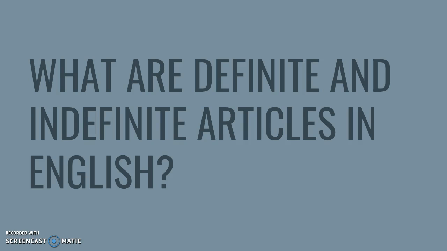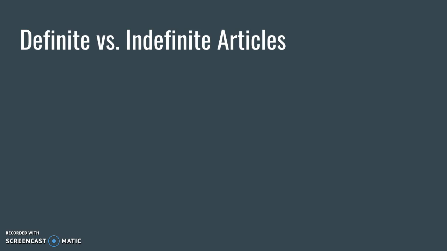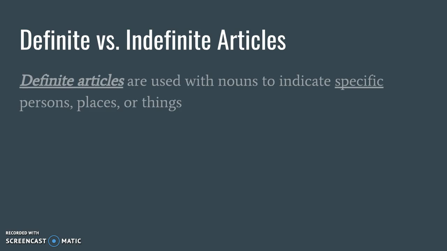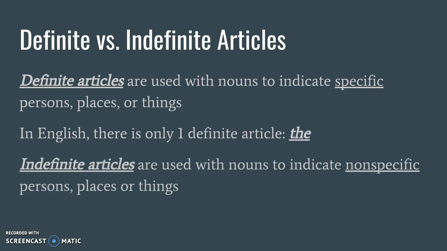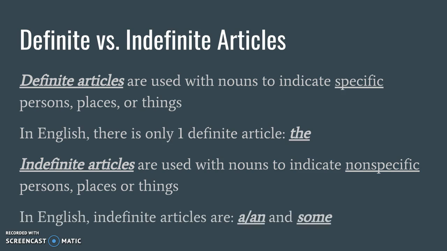What are definite and indefinite articles in English? Definite articles are used with nouns to indicate specific persons, places, or things. In English, there is only one definite article, the. Indefinite articles in English are used with nouns to indicate non-specific persons, places, or things. In English, indefinite articles are a or an and some.